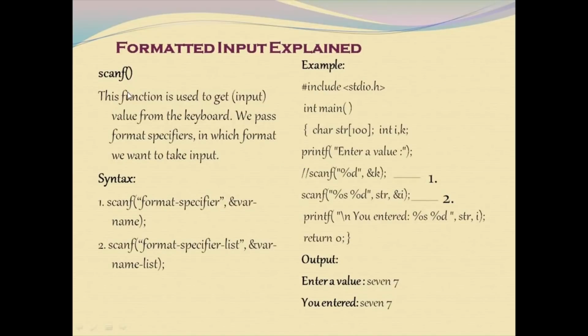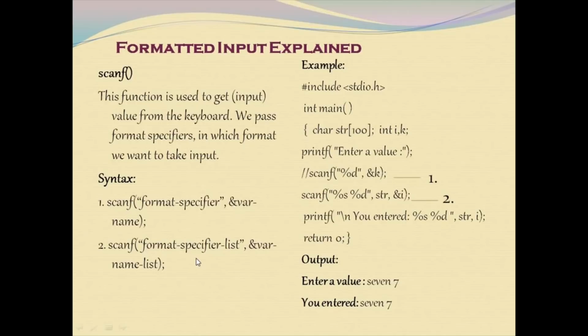The scanf function is used to get the value from the keyboard. We pass the format specifier in which format we want to take the input. Since it is a formatted input-output function, we have to specify the format specifier. This is the syntax for scanf: scanf format specifier, variable name.